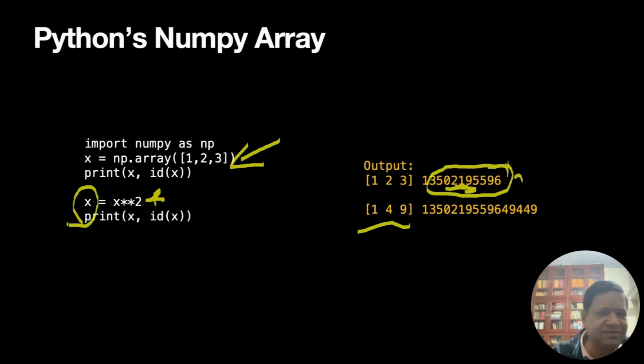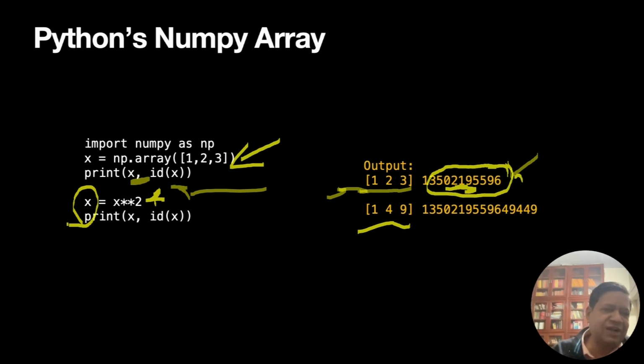We have an array X, which is 1, 2, 3. You can see from the arrow, it is a NumPy array, and I print its ID and the variable X. So the array is 1, 2, 3, and its ID is this big integer.